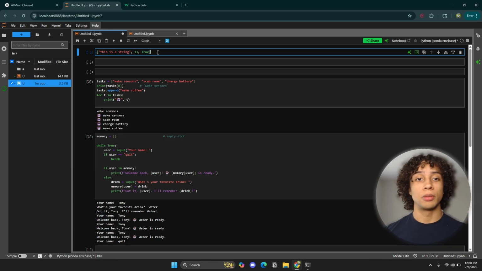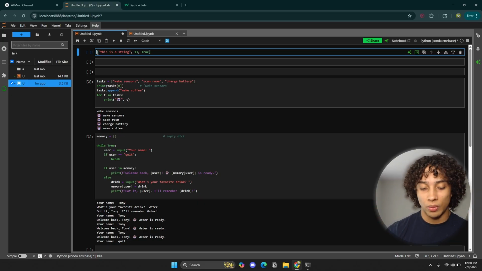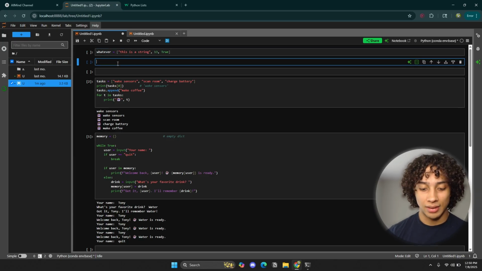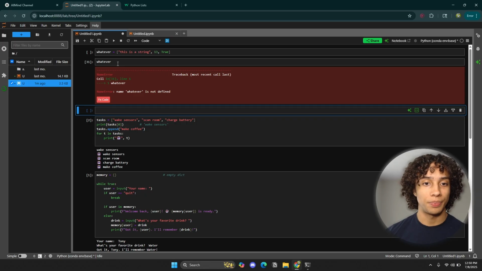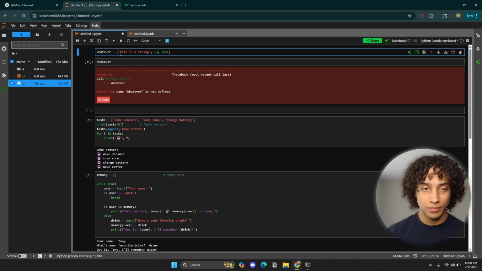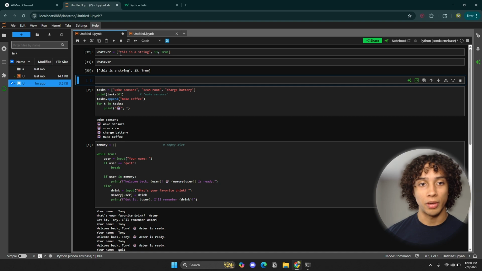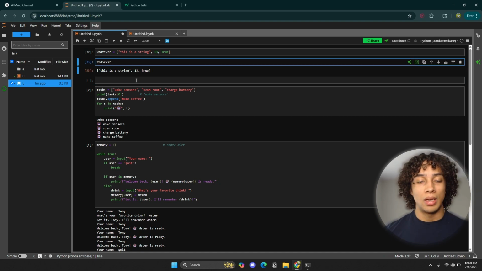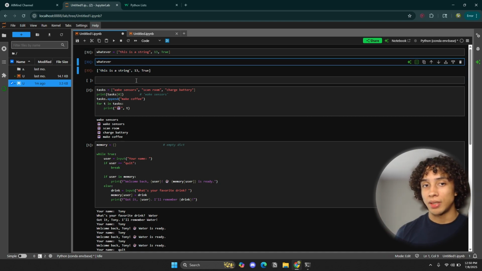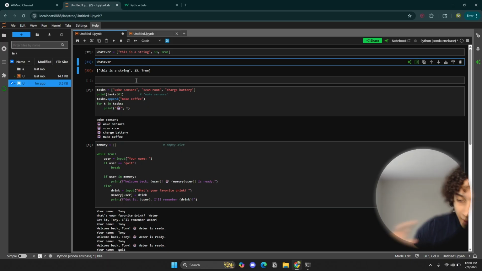And we also talked about variables, right? So I can actually abstract this list and just call it whatever. I can literally call it whatever. And so I can access this list with the variable name, whatever. And then I can just print that list out. Let me run this code cell to define it, and then there we go. See, I'm calling the list. Now I can actually access the elements in this list. And accessing an element in a list is known as indexing a list.